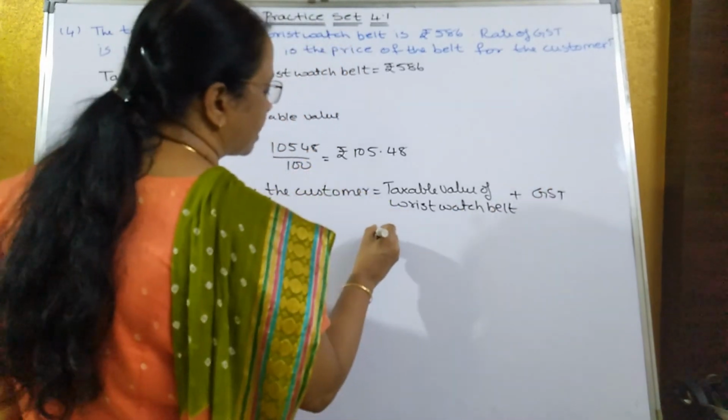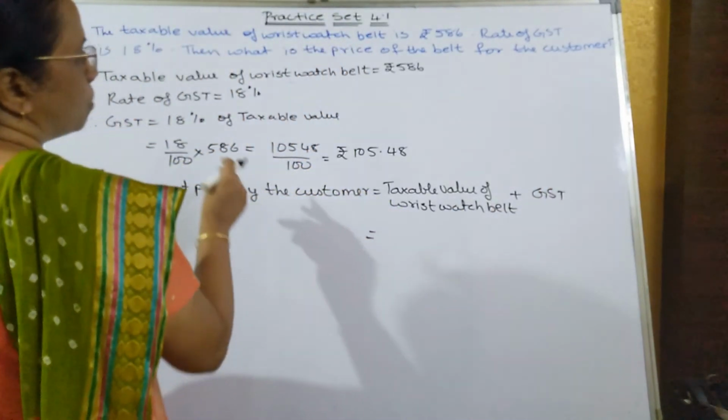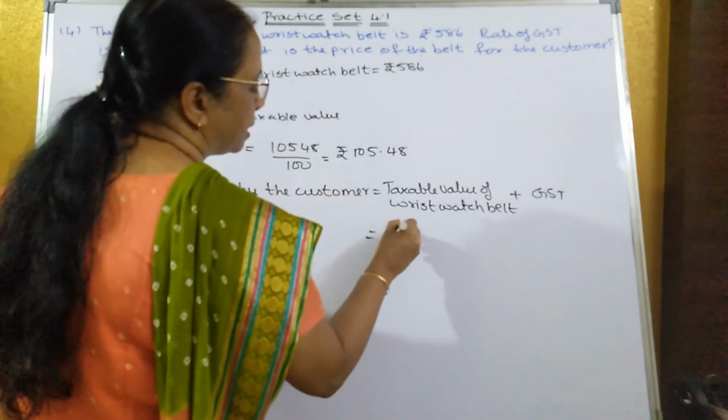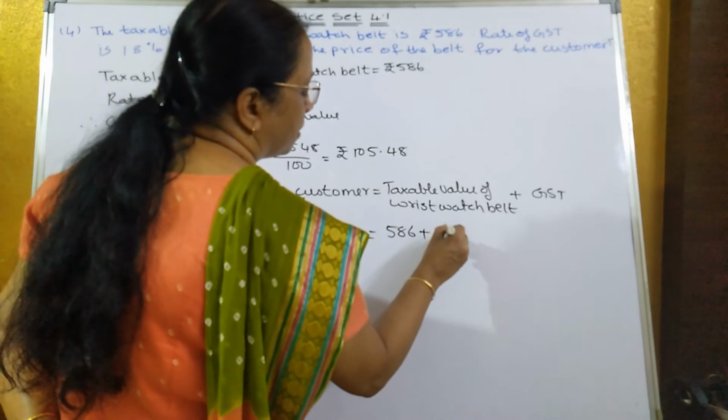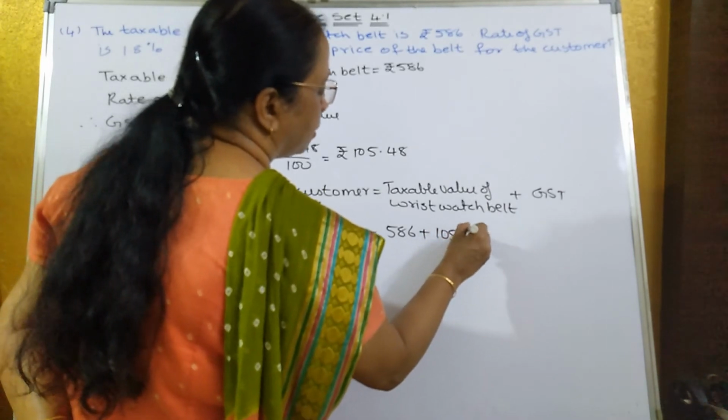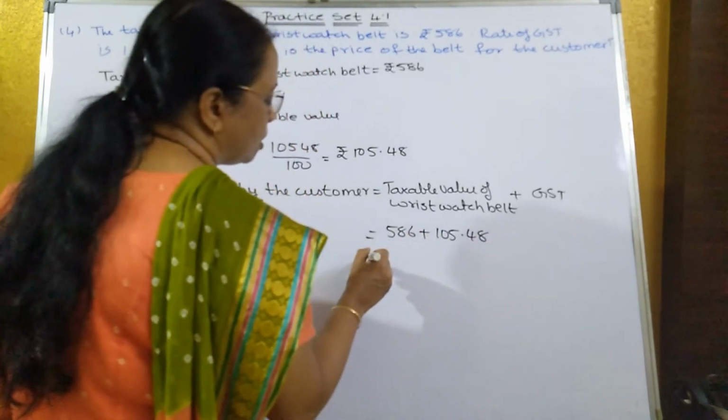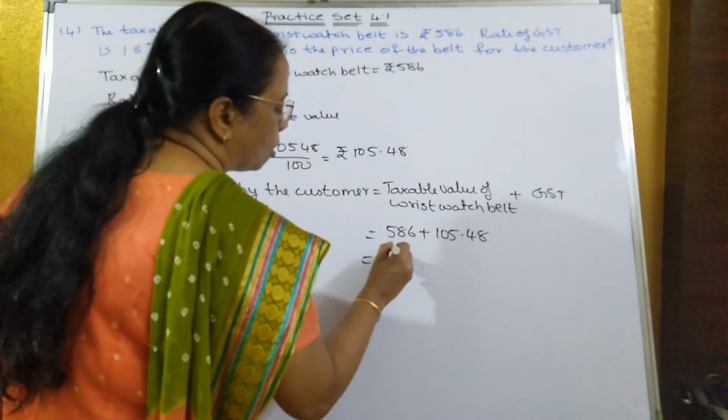The taxable value of the wristwatch belt is 586, and the GST we got is rupees 105.48 paise. So together it will become how much?